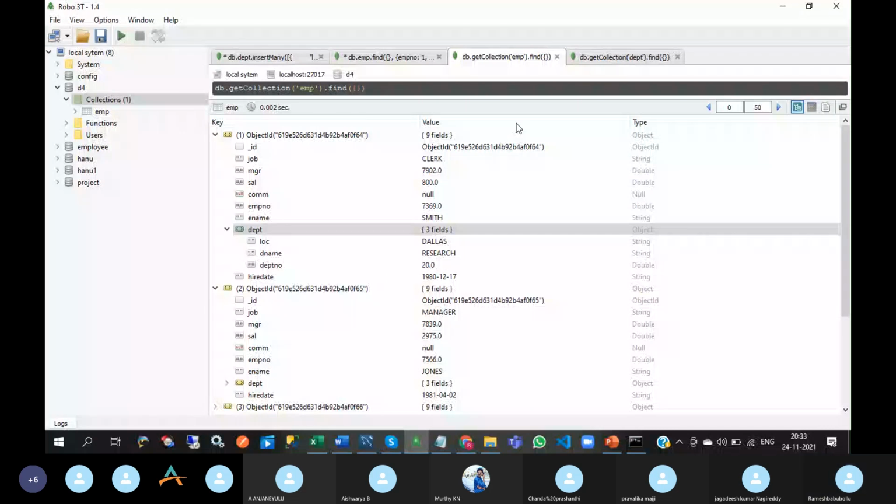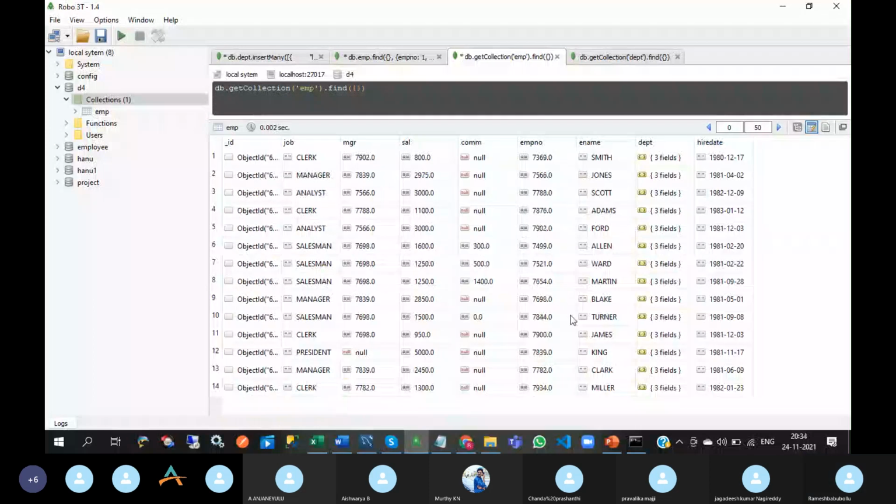See, salary 3,000. I want to update the commission for salary 3,000. Here, salary 3,000 has two documents. So how can we write the update query?